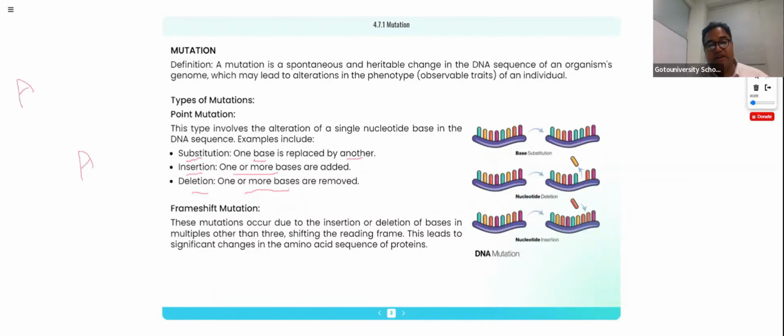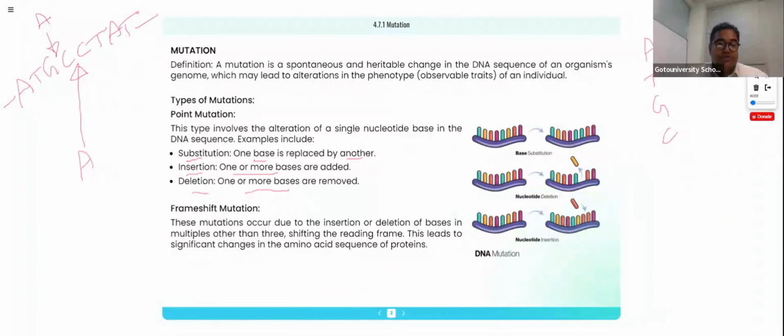In a DNA, so many nucleotides are existing. In these many nucleotides, you can put in any sequence as you like, but it should be a multiple of A, multiple of T, multiple of G, and multiple of C. You can put them in any way according to your wish. And in this nucleotide sequence, if any one nucleotide is added in between, then what will happen? That is also called point mutation.